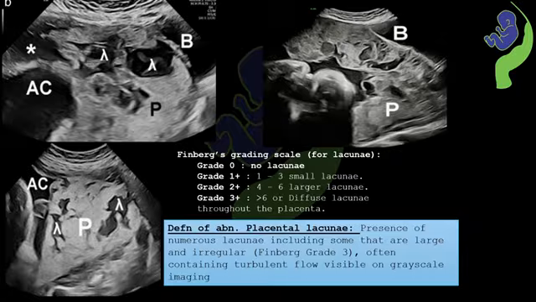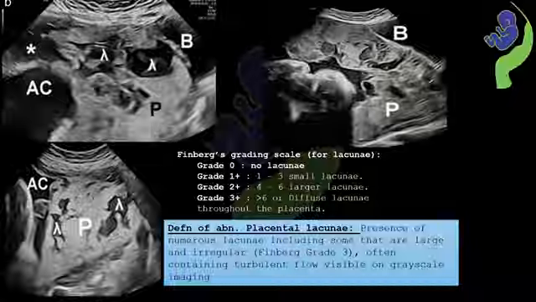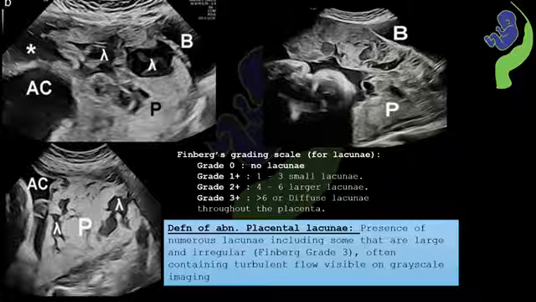Finberg's grading scale classifies lacunae based on the number and extent. Grade 0 means no lacunae, grade 1 plus is 1 to 3 small lacunae, grade 2 plus is 4 to 6 larger lacunae, and grade 3 plus is more than 6 or diffuse lacunae throughout the placenta.